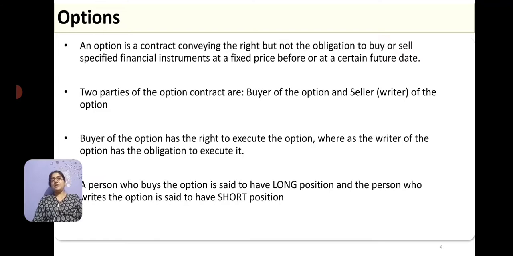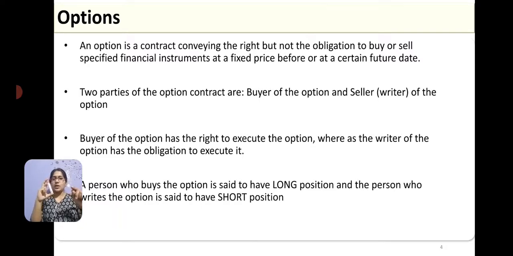See, options means, for example, I will tell you, suppose this is one product, okay. I am writing an option. There are two parties for the option. One is the buyer of the option, the other one is the seller of the option.